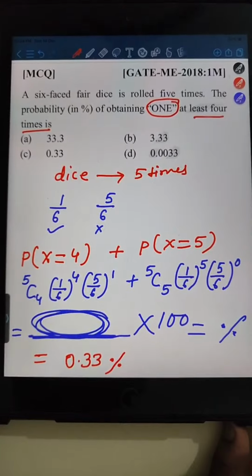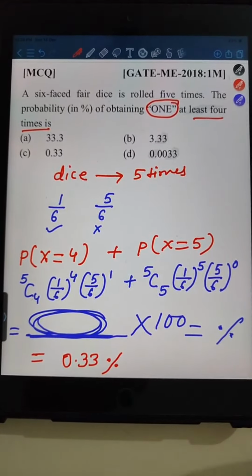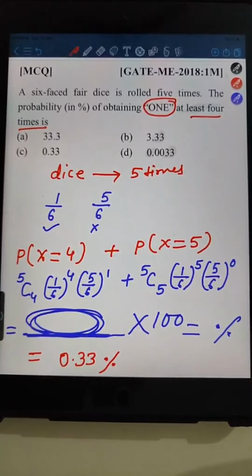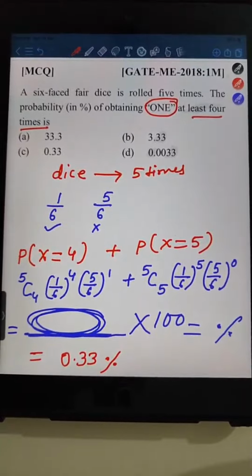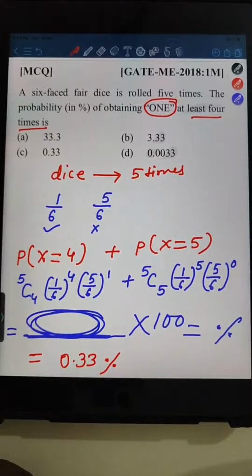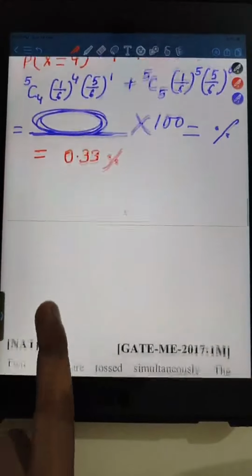Tilak Raj is telling clear. Okay, great, Tilak. Thanks for responding, because other people are not responding. At least you are responding, so thank you so much. So can we move to the next one? Okay, I think this question is clear.